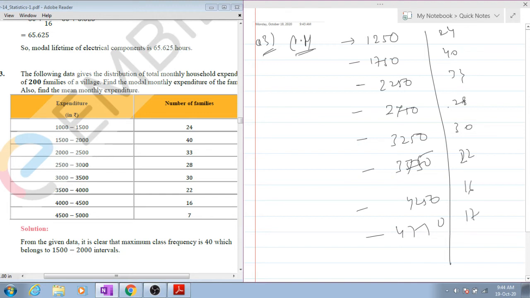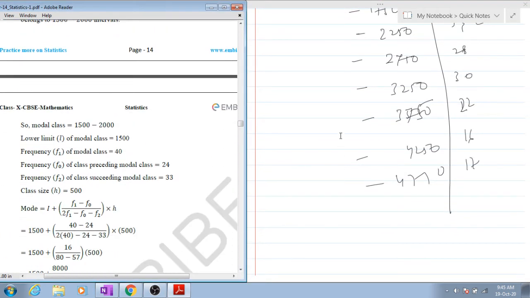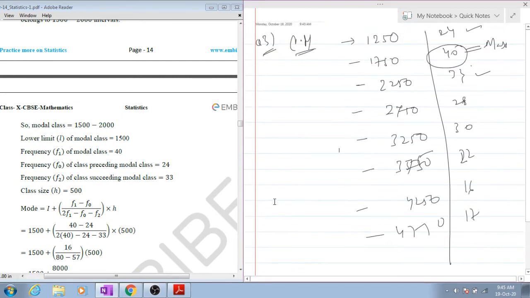Now for the mode you need to make sure you have the maximum. Okay, this is your maximum, and what is before this and after this is the most important thing. So lower limit is how much? 1500. You can already see that your lower limit is 1500, the lowest one. So F1 is equal to 40, the maximum one.